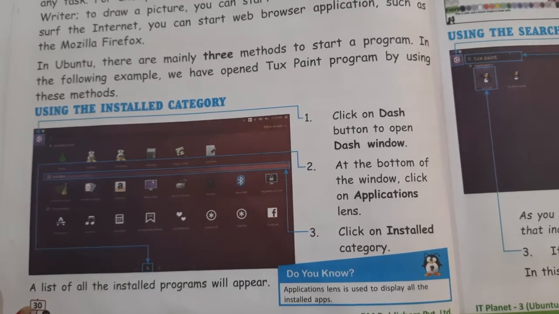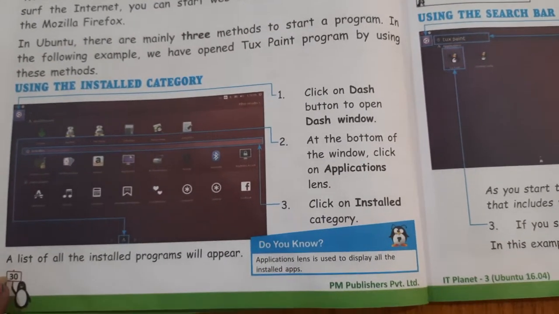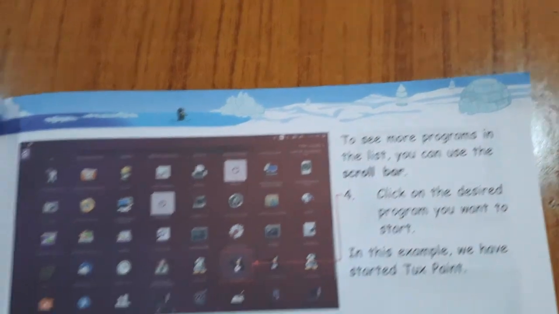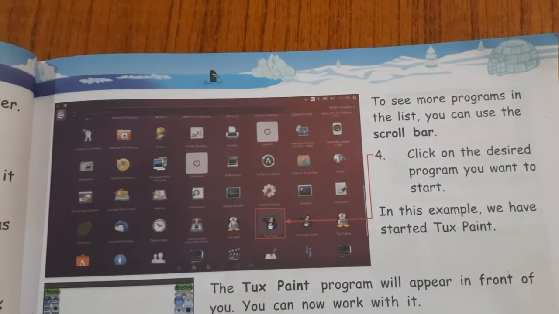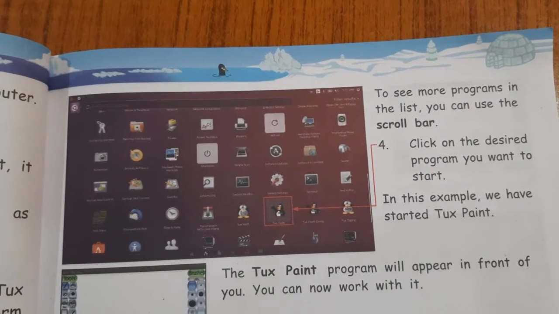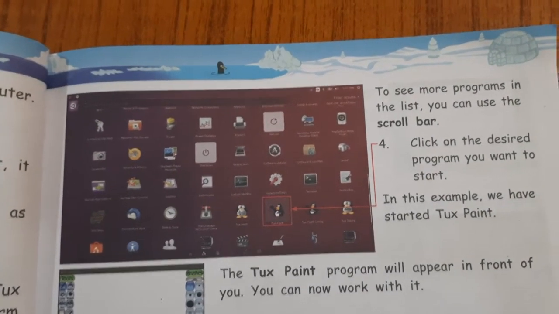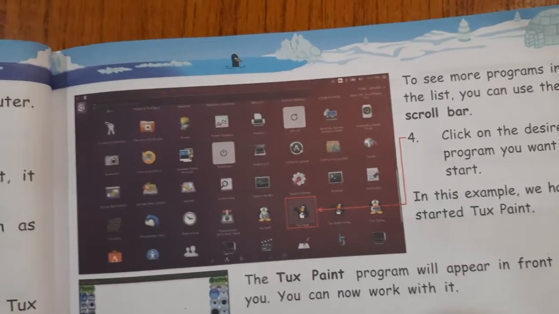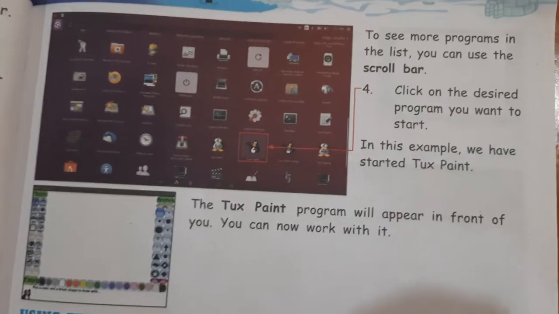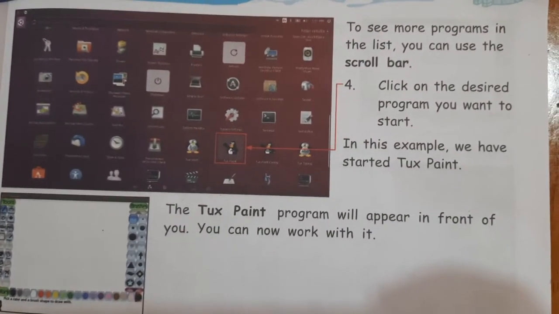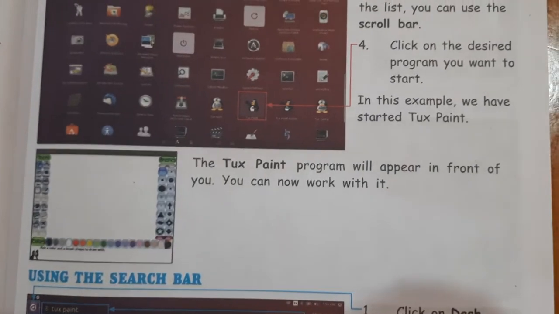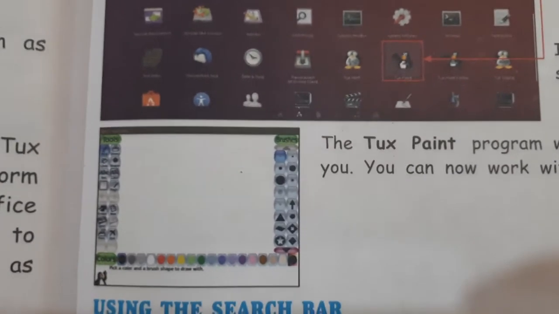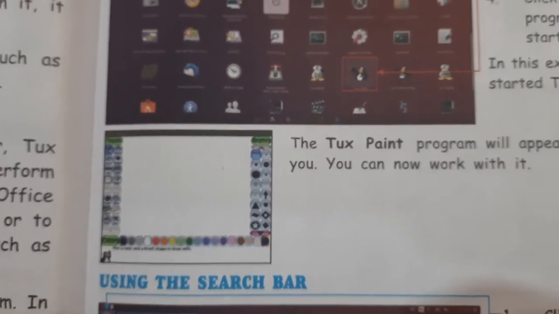A list of all the installed programs appears, means whatever programs you have on the computer, it appears to you. Now, to see more programs in the list, you can use the scroll bar. Scroll bar is on the right side of the desktop. Now, click on the desired program you want to start. As you want to start the TuxPaint, in this example, we are starting with the TuxPaint. The TuxPaint program will appear in front of you. You can now work on it. Yes children, you can see this picture, this window, this is the window of TuxPaint.